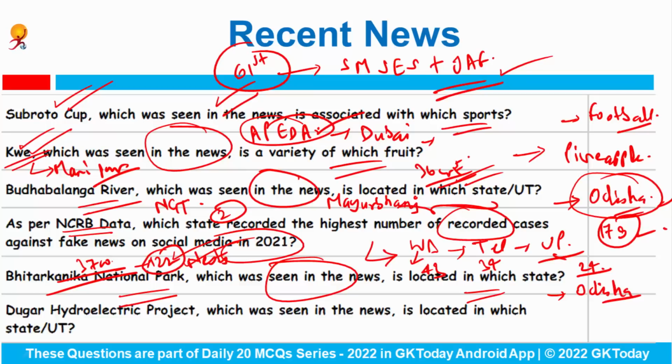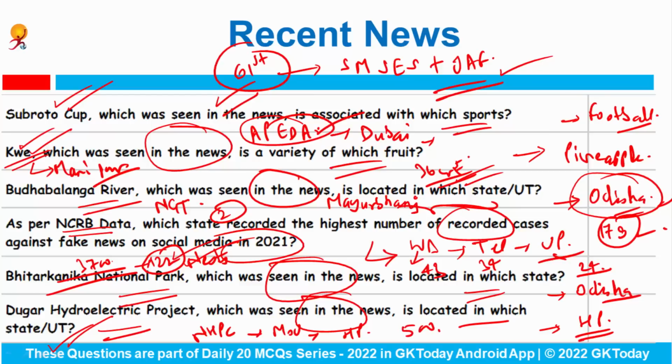Diugar Hydroelectric Project, which was seen in the news recently, is located in which state or union territory? So this project lies in the state of Himachal Pradesh, and recently NHPC has signed a memorandum of understanding with the Himachal Pradesh government for the implementation of the 500 megawatt Diugar hydroelectric project.